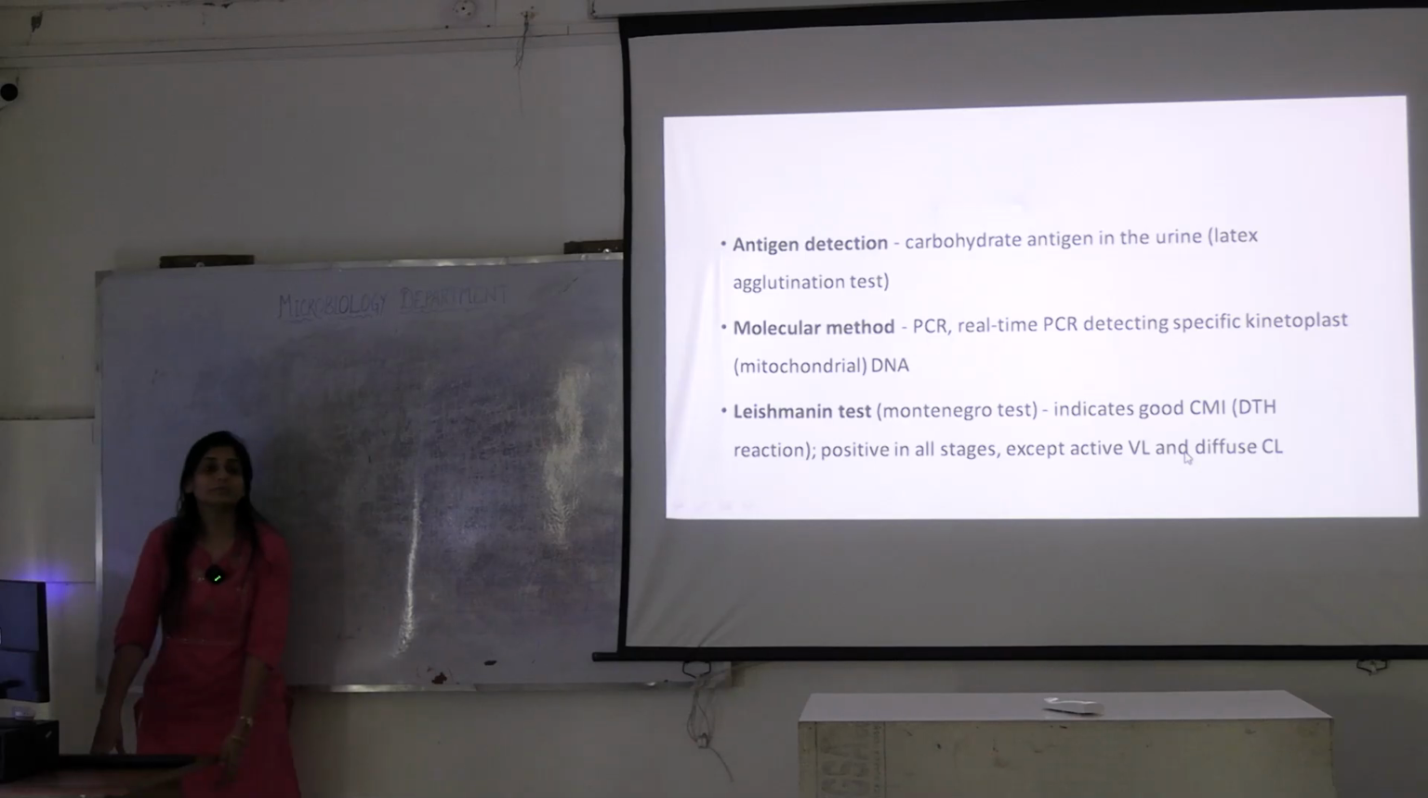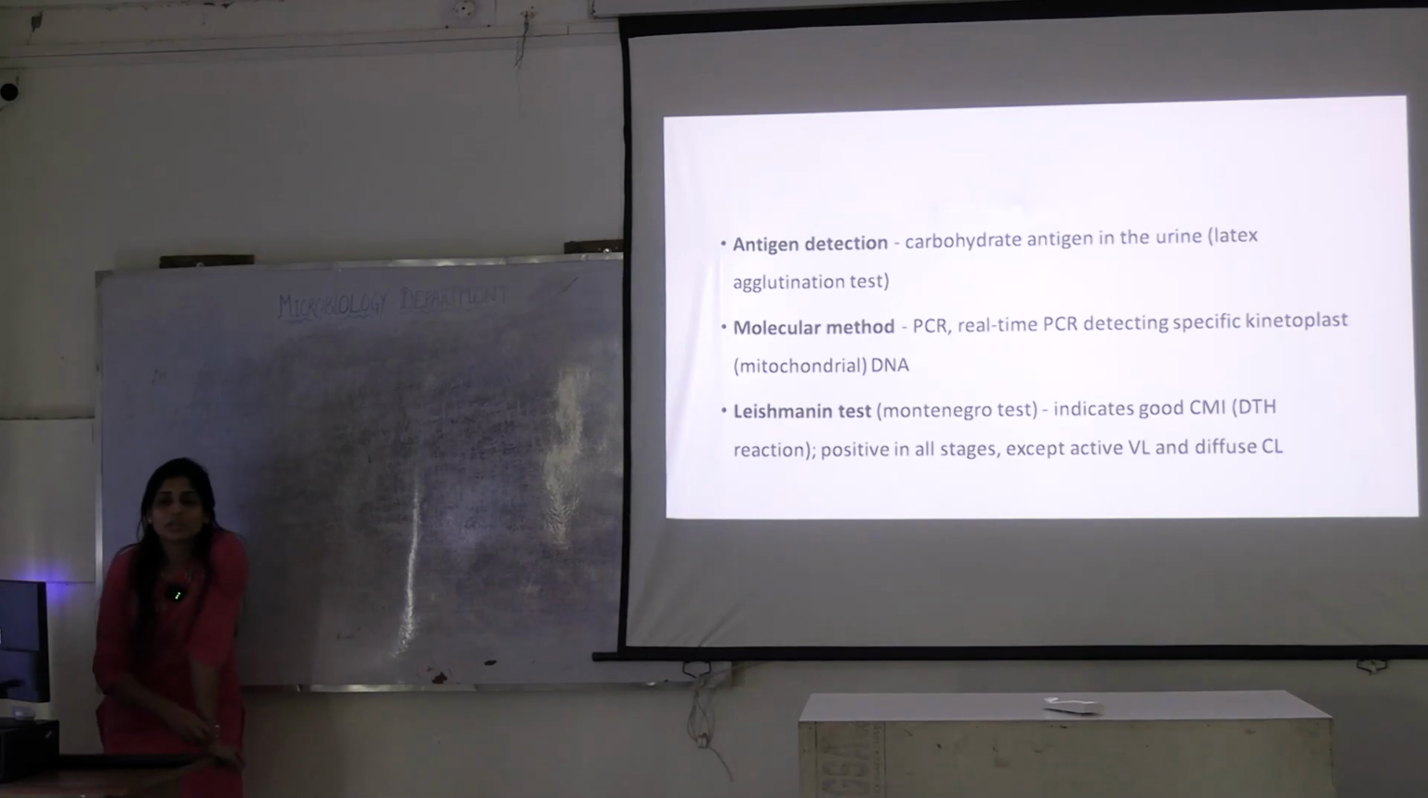How do you do this? You inject the antigen into the patient. Okay, what will happen in 24 hours? Induration will form. More than 5 mm means positive.